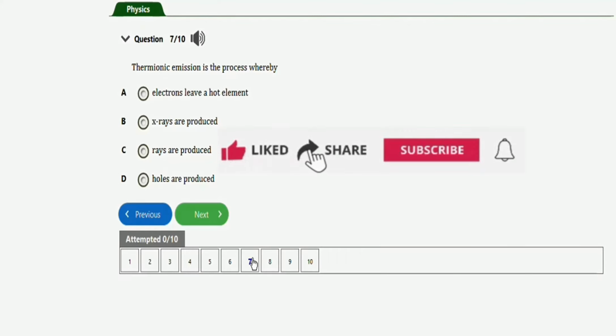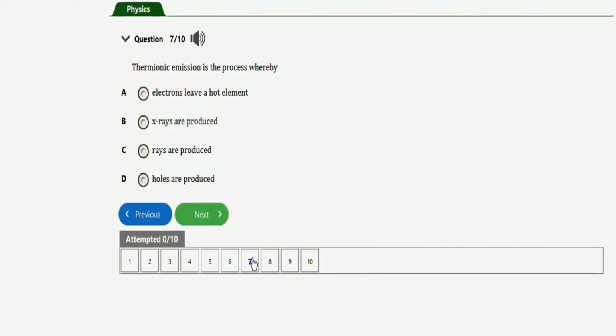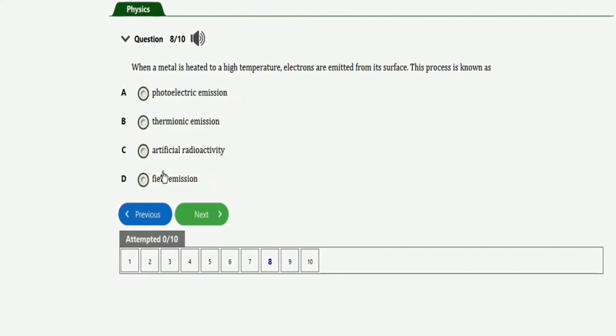The next repeated question says, thermionic emission is a process whereby option A, electrons leave a hot element. X-rays are produced. Holes are produced. The right option is option A, electrons leave a hot element. Next repeated question will be this one. It says when a metal is heated to a high temperature, electrons are emitted from its surface. This process is known as, so obviously, thermionic emission.